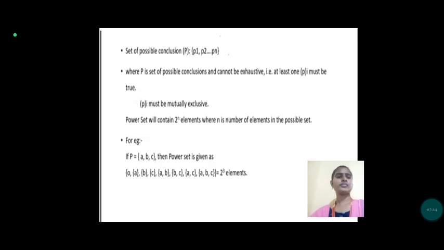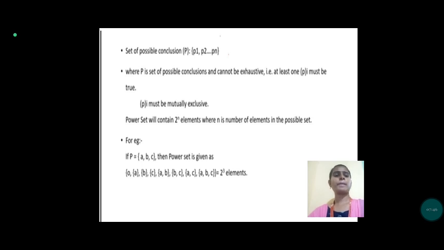Let's say the set of possible conclusions is P1, P2 and so on up to Pn, where P is the set of possible conclusions. It must be exhaustive, that is, at least one must be true, and the elements must be mutually exclusive. The power set will contain 2 power n elements, where n is the number of elements in the possible set.